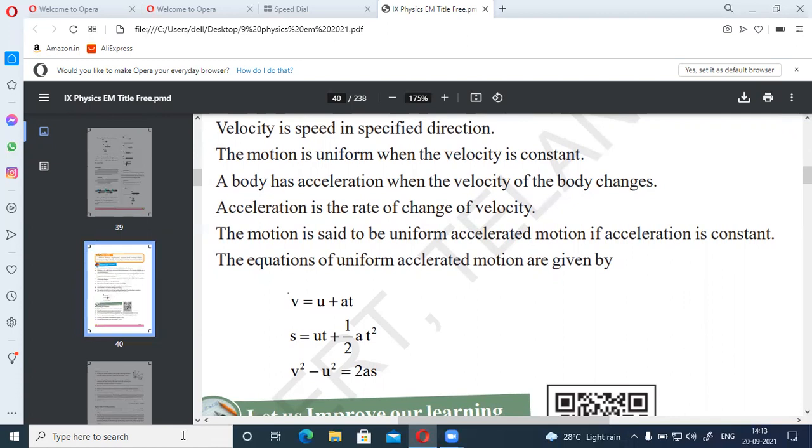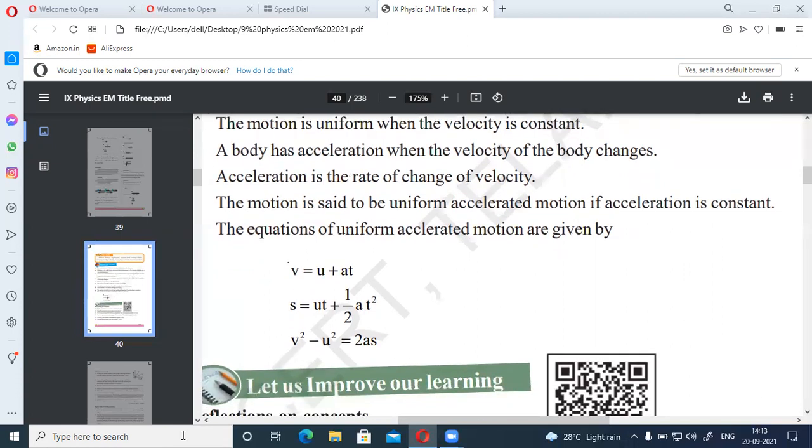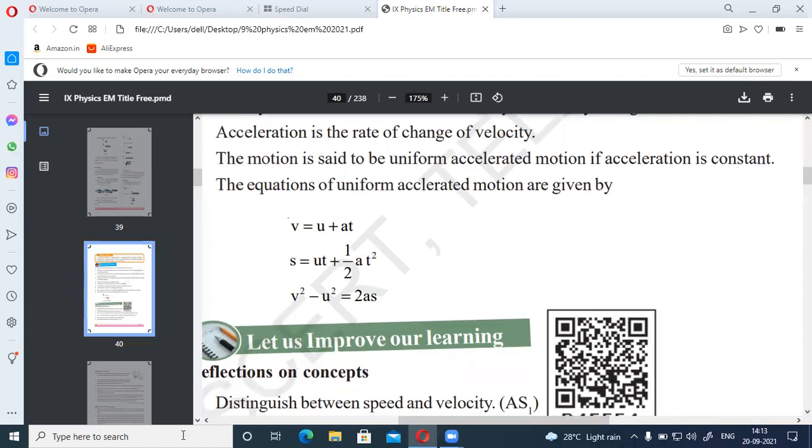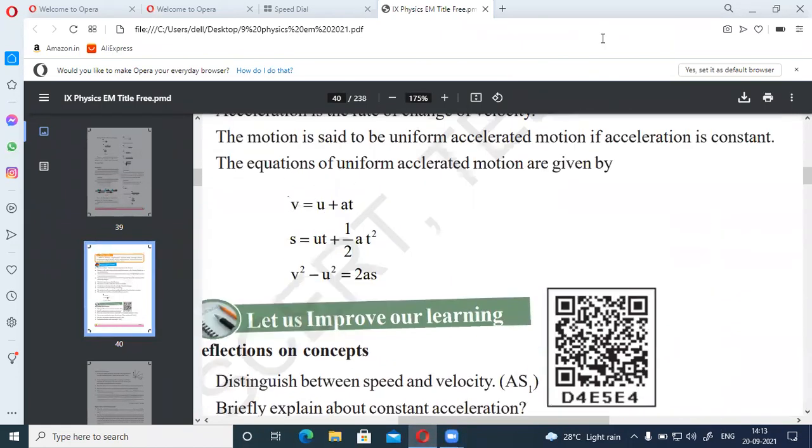So when the object is moving with constant acceleration, that is called uniform acceleration or constant acceleration. And the equations of uniformly accelerated motion are given here. These are the equations of uniformly accelerated motion: v equals u plus at, and s equals ut plus half at square, and v square minus u square equals 2as. These three.